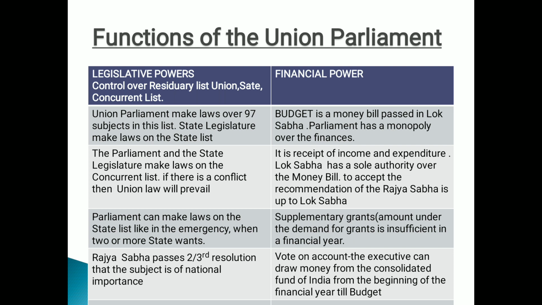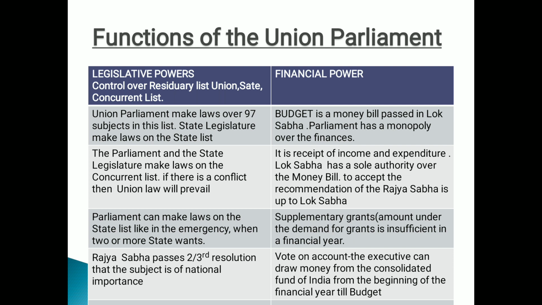Under legislative power, the union parliament makes laws over 97 subjects in the union list. A state legislature makes laws on the state list. First of all, I'm going to discuss the union list. As the name itself suggests, the union list is controlled by the union parliament, right? And how many subjects come under it? 97 subjects. The union list comprises the main subjects: defense, railway, budget.